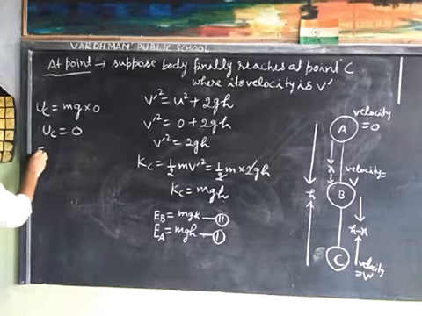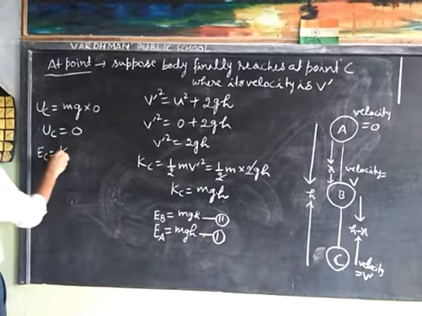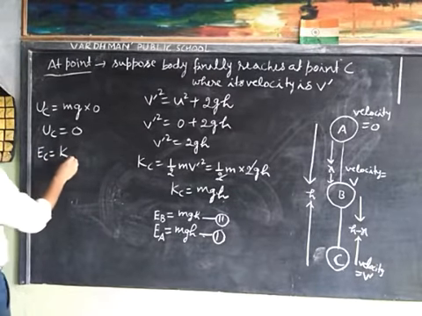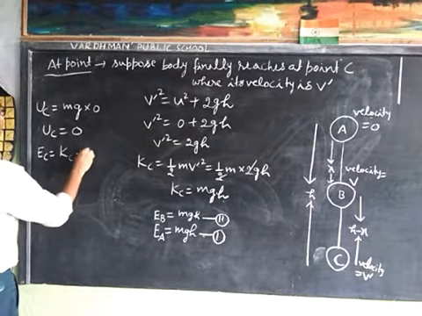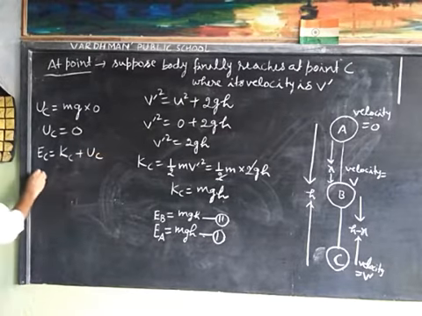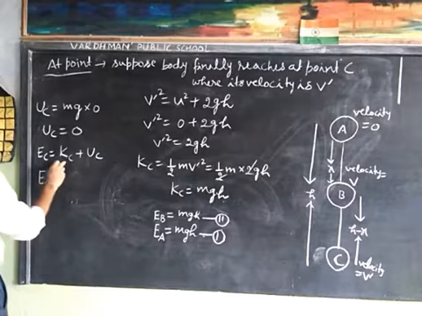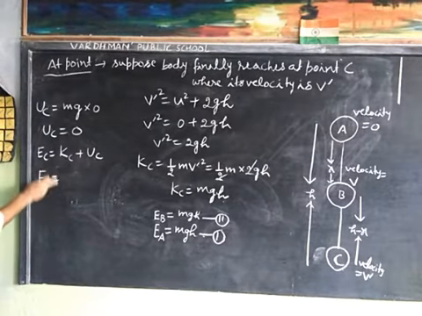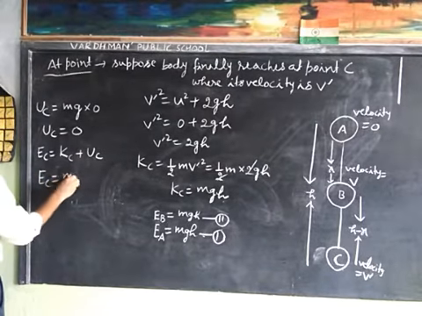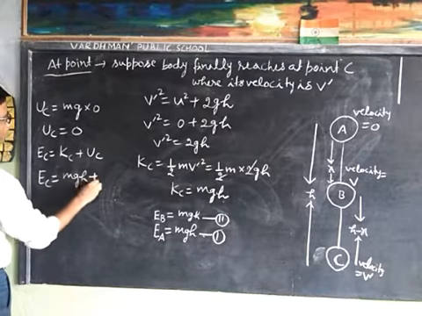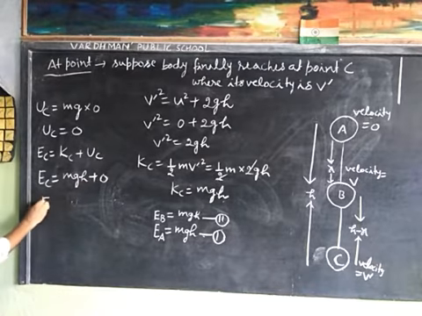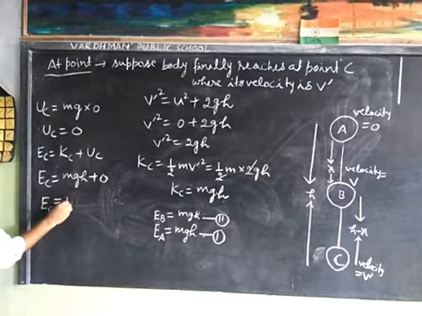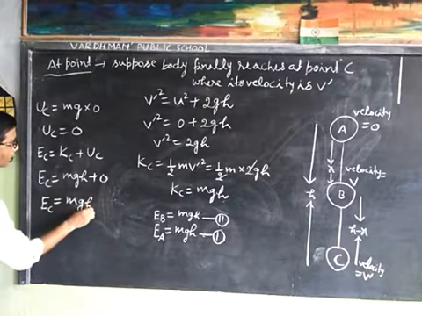Now total energy at point C is equal to kinetic energy plus potential energy, that is mgh plus 0. Total energy at point C is equal to mgh.